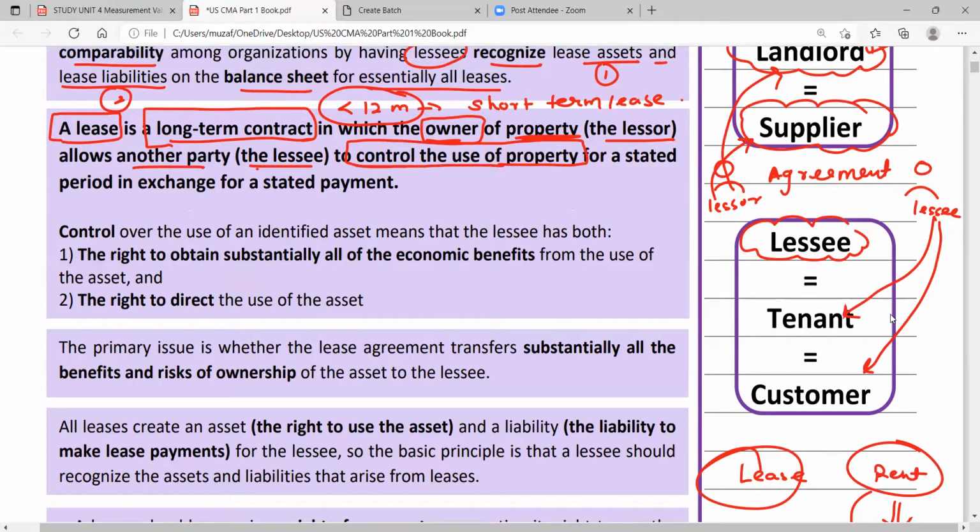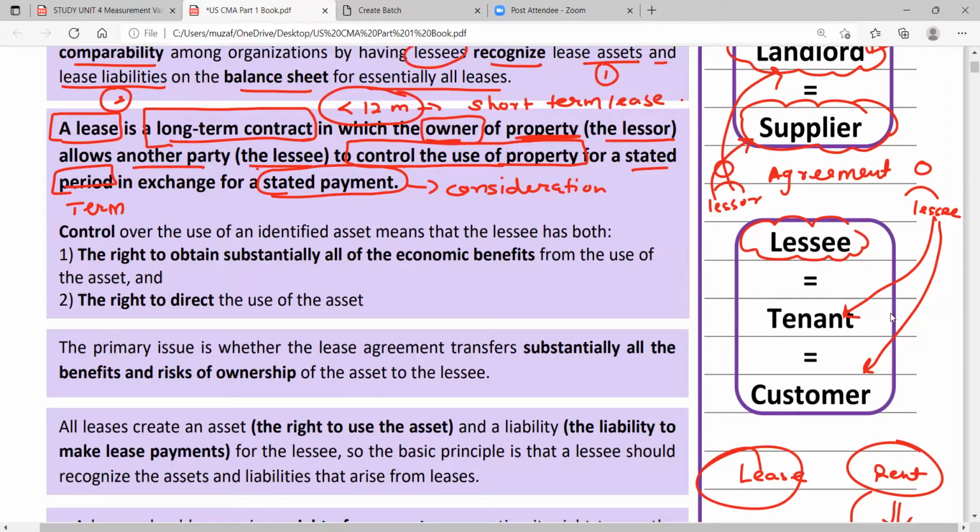It means the lessee will use the property and all the controls of using the property will be in the hands of the lessee for a stated period. There will be a term decided between the lessor and the lessee in exchange for the stated payment. Payment means consideration. The lessor will not give his property to the lessee free of cost. He will charge payment, which is called consideration.